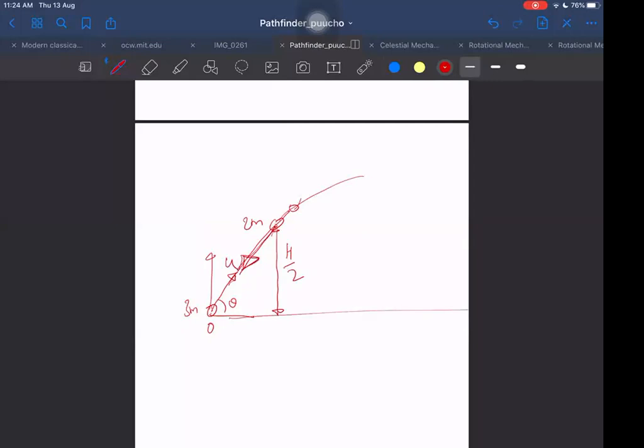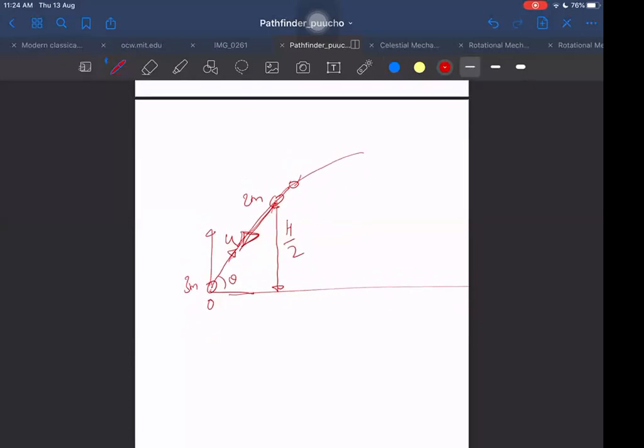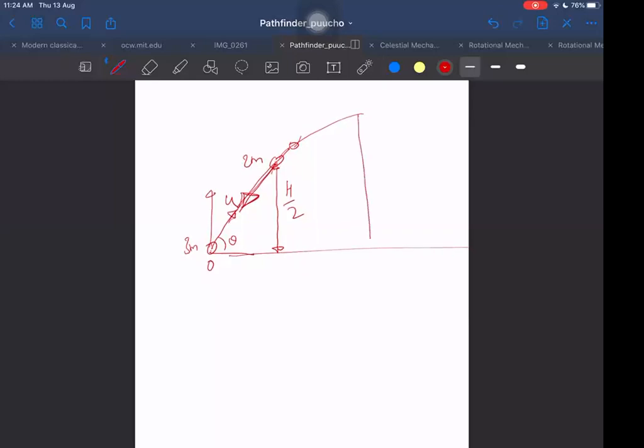So now again applying conservation of momentum, but here it will be slightly more complicated to apply this time. See, now you should be very fast at understanding what the vertical velocity is here. Then you can do it fast. I think you know that the height above it will be h by 2, and this vertical velocity was u sine theta. So I know that u sine theta was root 2 g h. You remember this formula?